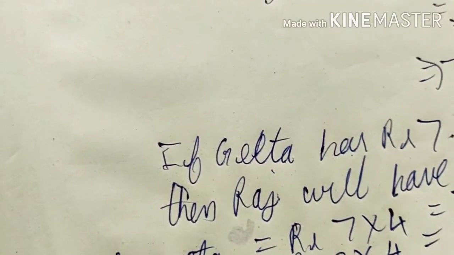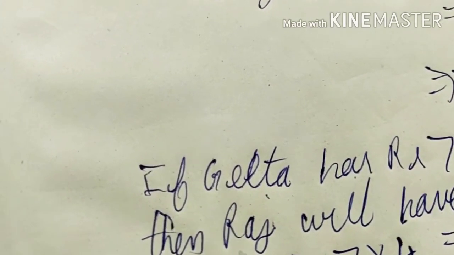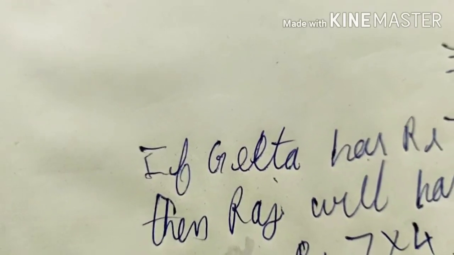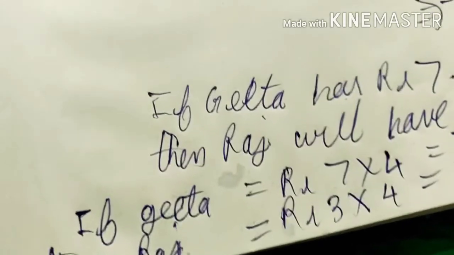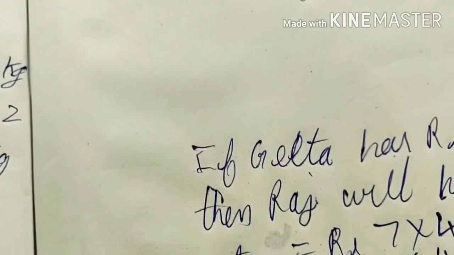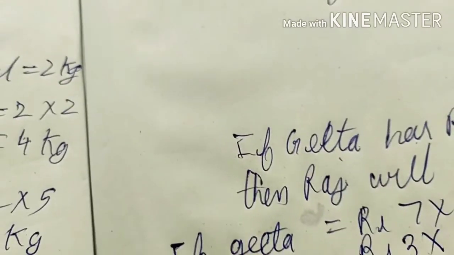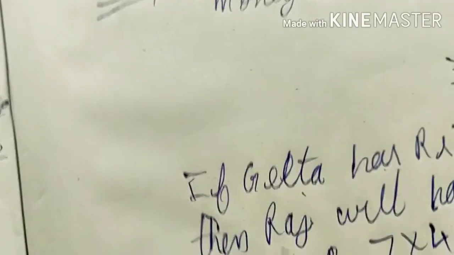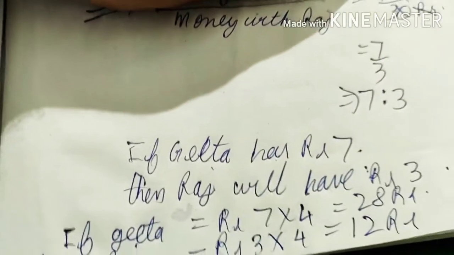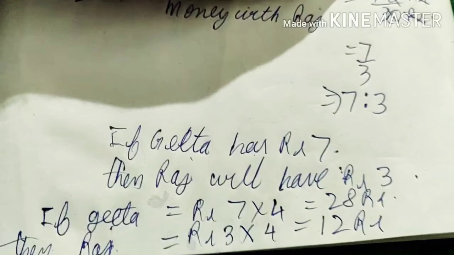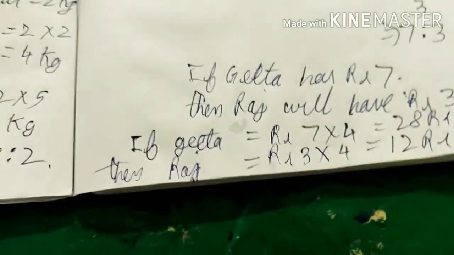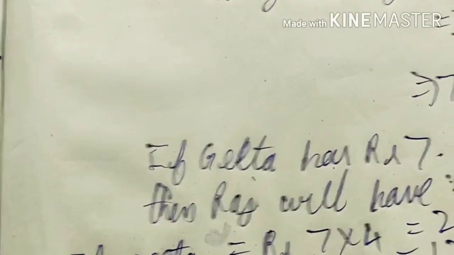It is just like an equivalent fraction. To maintain that ratio, we have to multiply with the same number on both sides, whether we are comparing weight, height, or something else. So this was the basics for the chapter ratio.